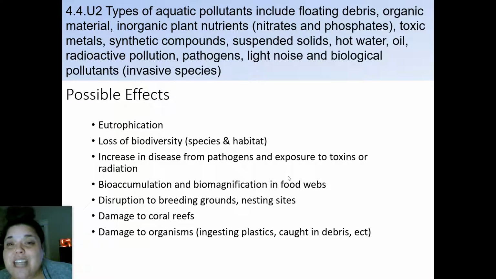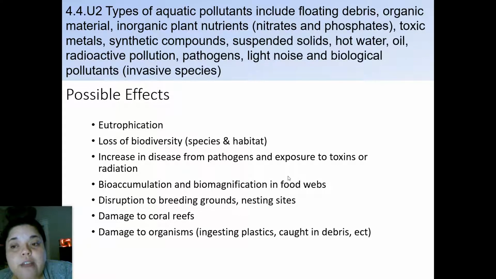So if you have a fish that has a disease and then a primary consumer comes and eats that fish, and then a secondary consumer comes and eats that other larger fish, you create that chain of toxins moving up and up the chain, and that's going to biomagnify because you can accumulate more and more and more, which creates a greater toxin level in your larger tertiary or secondary species.